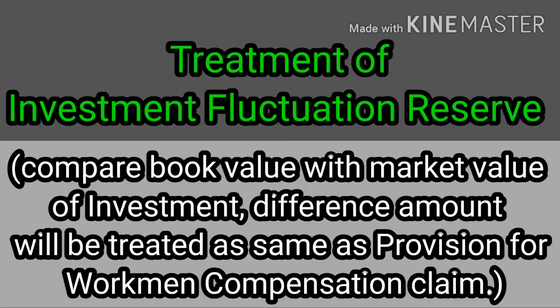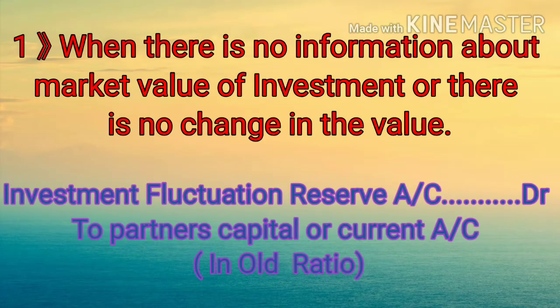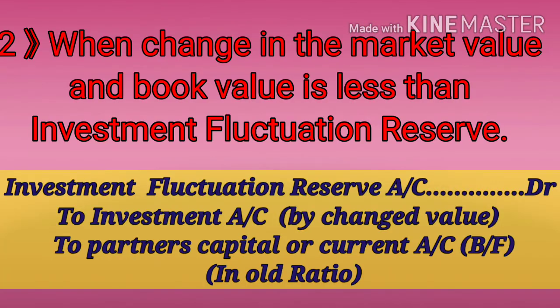Now we move to next, treatment of investment fluctuation reserve. We are going to compare the book value and market value of investment. The difference amount will be treated as provision, same as workman compensation claim. Okay, when there is no information about market value of investment or there is no change in the value, we are going to have the entry investment fluctuation reserve account debit to partners capital or current account in old ratio. This amount will be distributed.